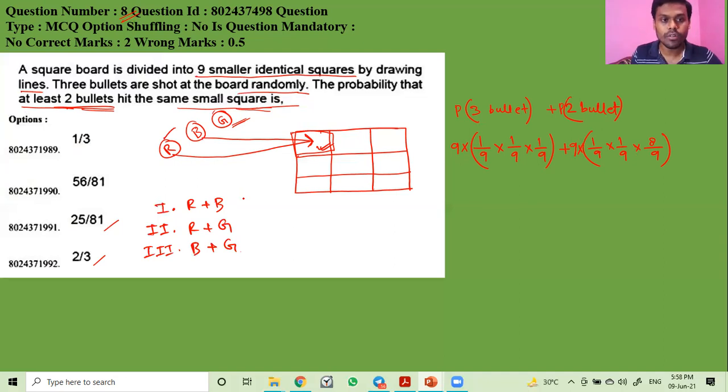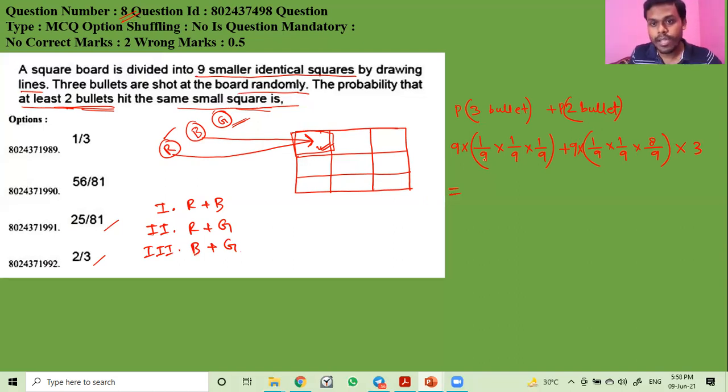We are getting 3 cases, we will not get further cases. So for these 3 cases we will multiply by 3. Okay, now calculate.